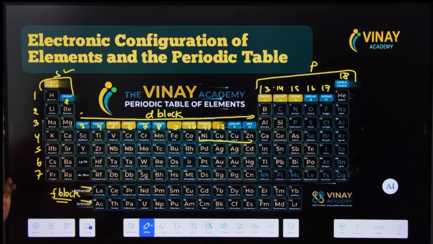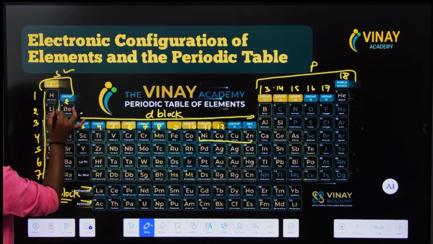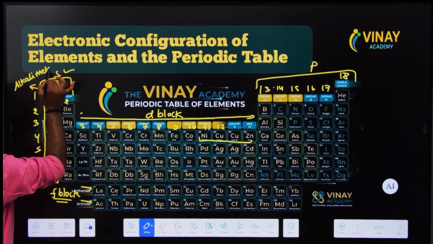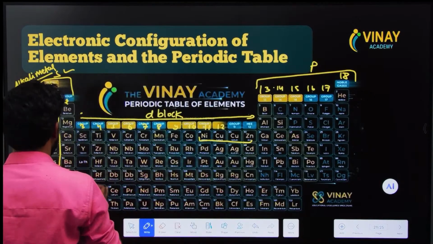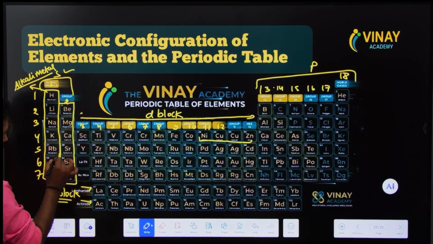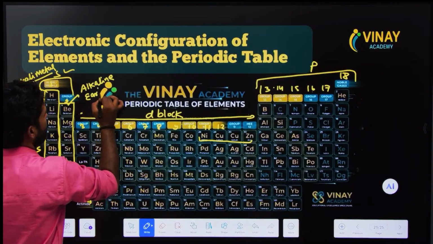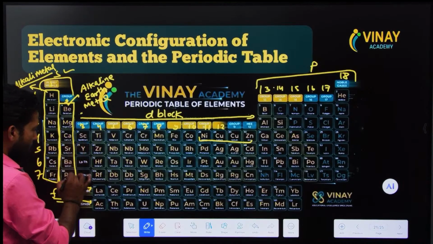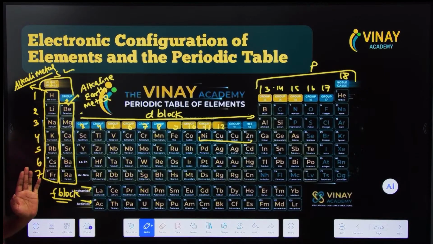So, what is more about this periodic table? There are blocks, and also the first group. Look at here. This is the first group. The first group is known as the group of alkali metals. Now the second group is known as alkaline earth metals. These are the S block elements, and in the S block there are two groups. One group is known as alkali metals and the second group is known as alkaline earth metals.